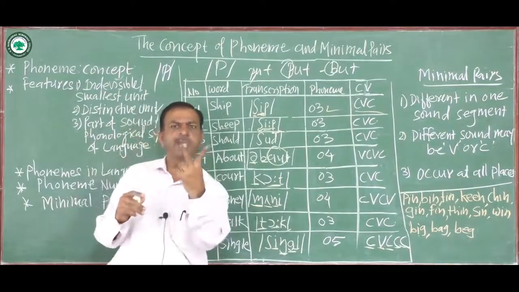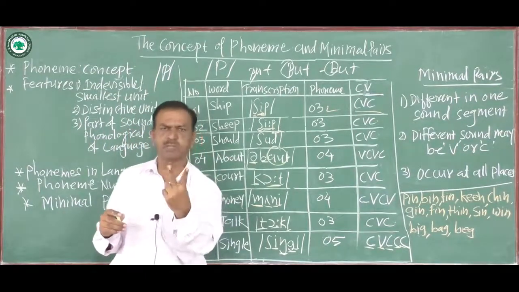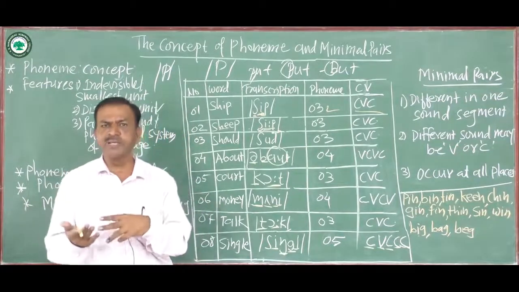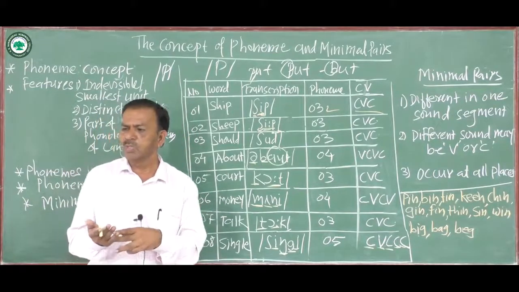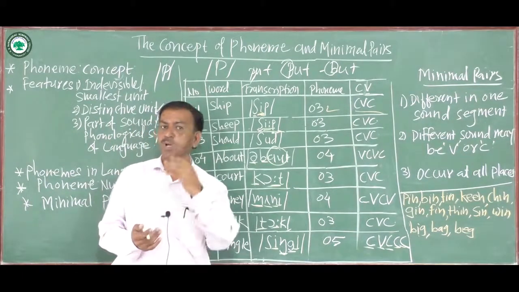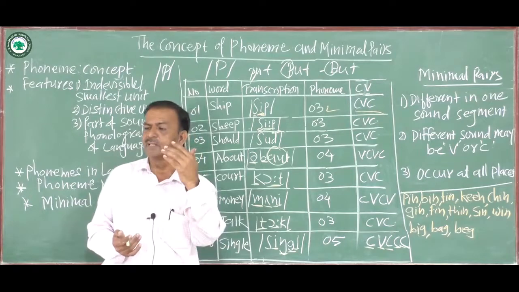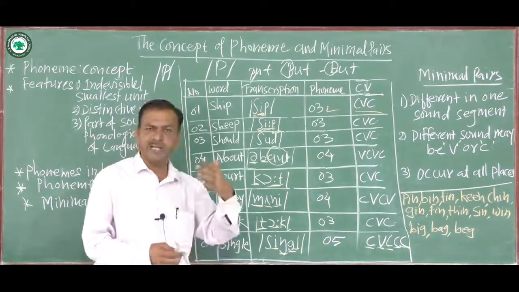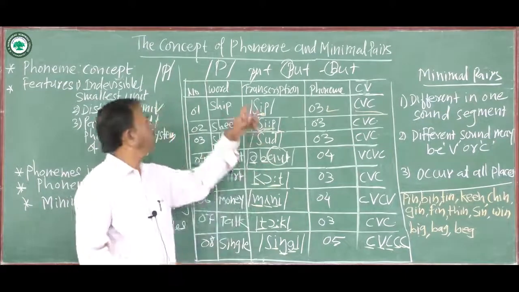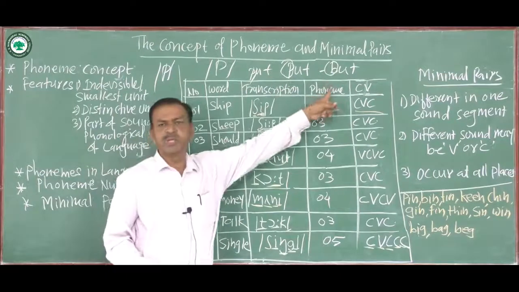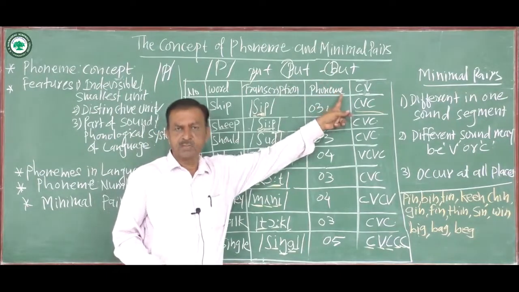What do you mean by pair? Pair means two, at least two. So more than one, we can say, words whose one sound segment is different. What is this one sound segment different? Again, I take the same example, PUT put and BUT but.